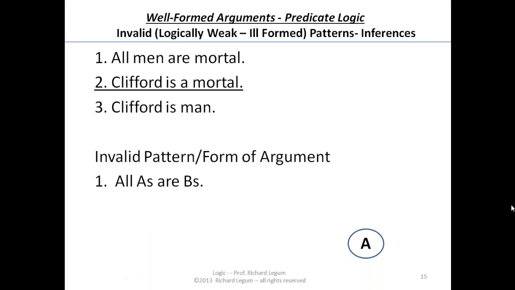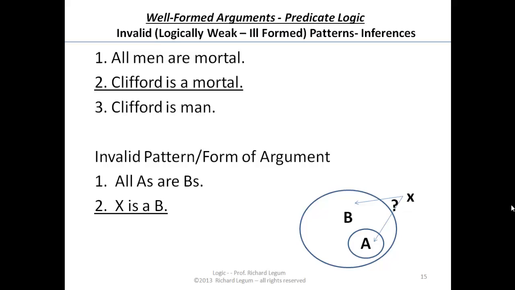All A's are B's. We have the Venn diagram where the circle of A's is inside the circle of B's. X is a B. Therefore, the question is, if X is a B, is it outside of the circle of A's or inside of the circle of A's? It could be both, either place. Therefore, X is an A.